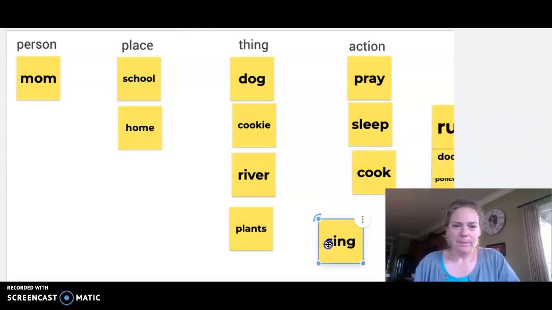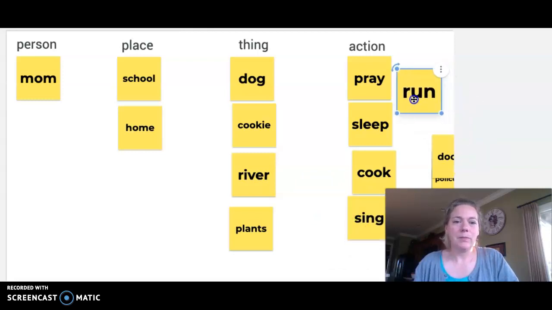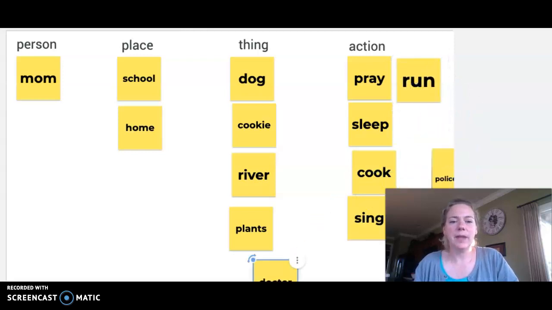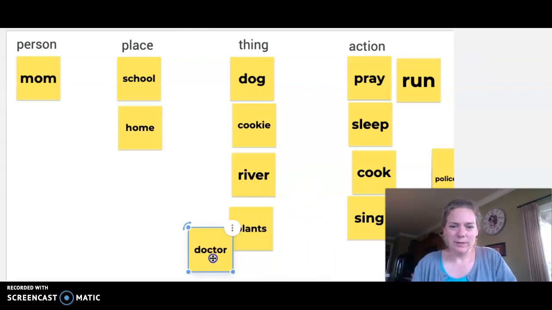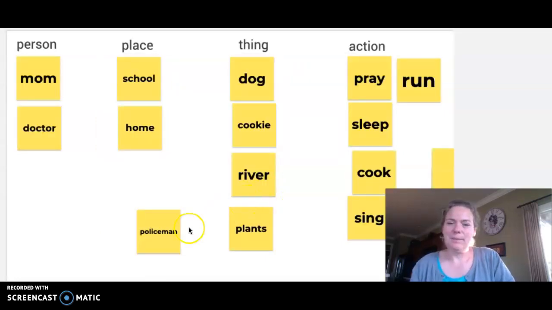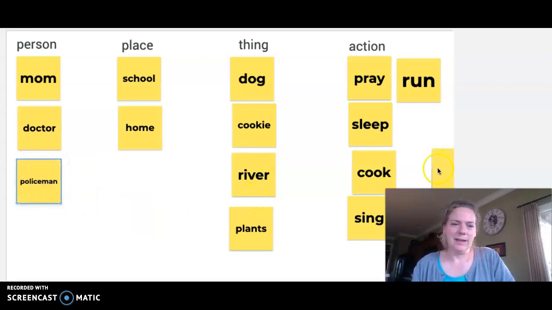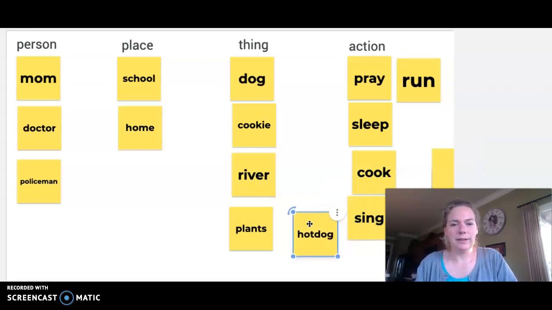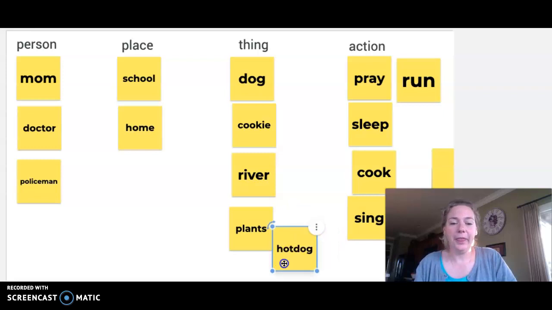All right, I think we have a couple more. We have sing. Sing. That's an action. We like to sing. Run. That looks like an action. How about doctor? That's a person. We go to see the doctor. How about a policeman? Yep, that's a person. And I think I have a couple more for you. How about, oh, a hot dog. Hot dog is a thing.